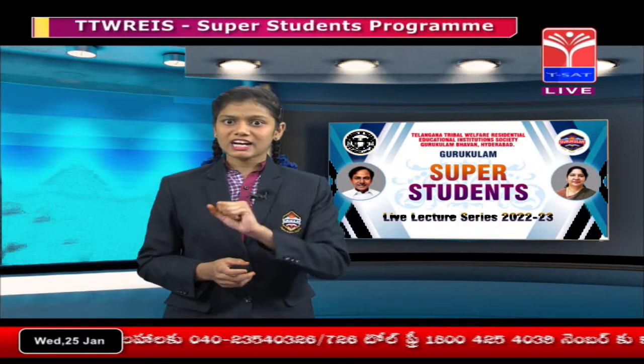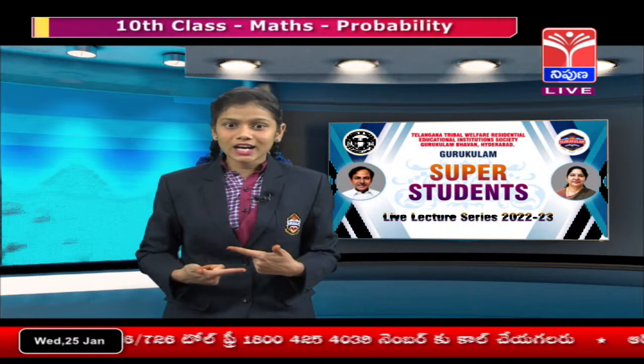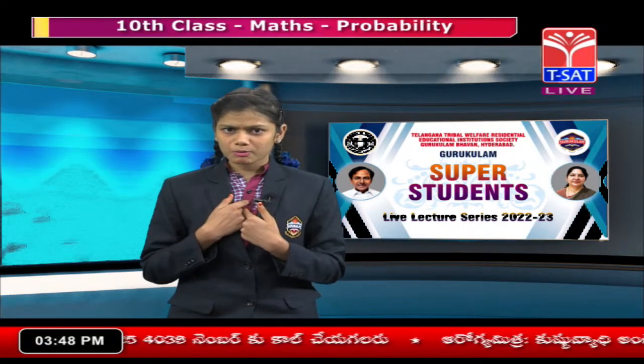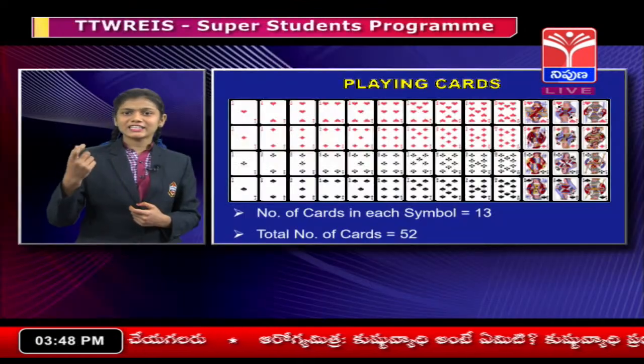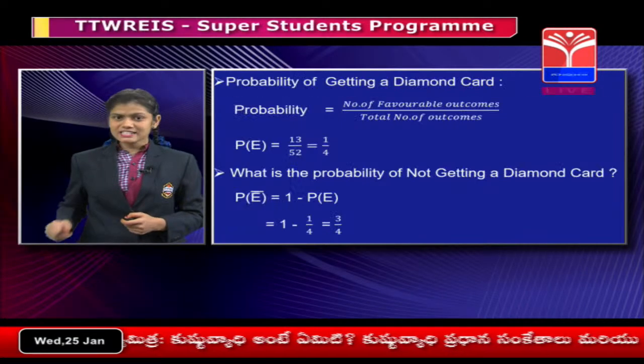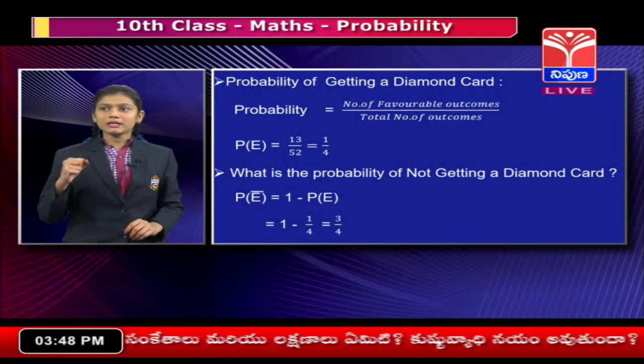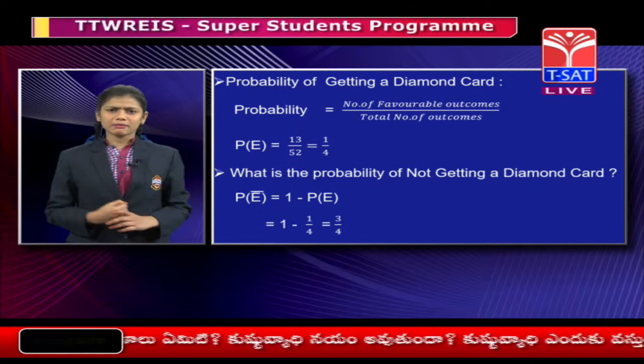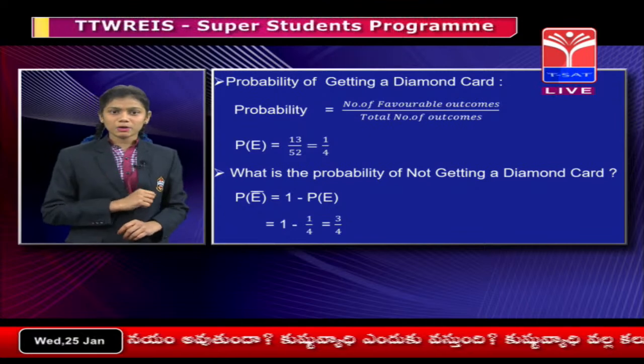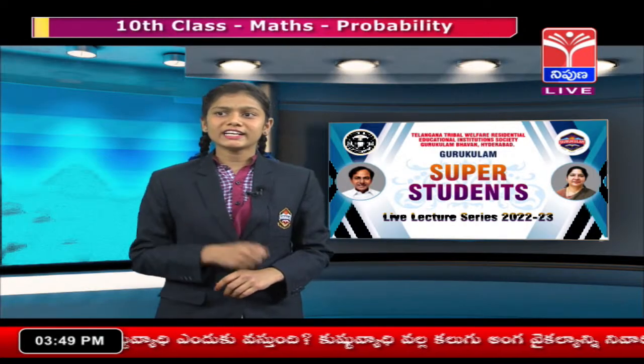So here the diamond cards are 13 and the total cards are 52. According to our probability formula, it is 13 by 52. That is nothing but 1 by 4. So now tell me, what is the probability of not getting a diamond card?